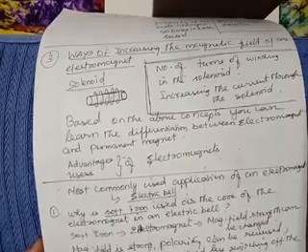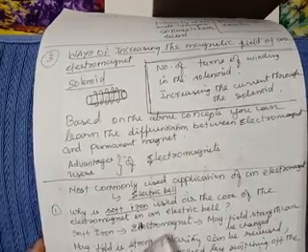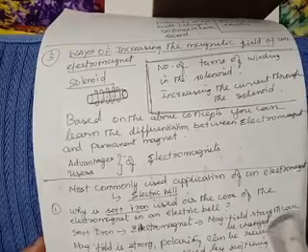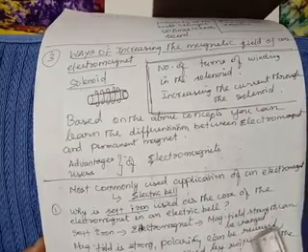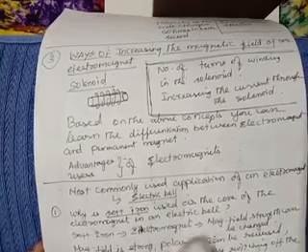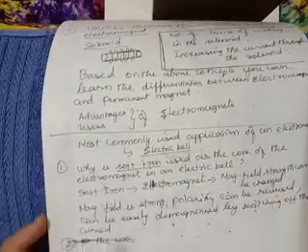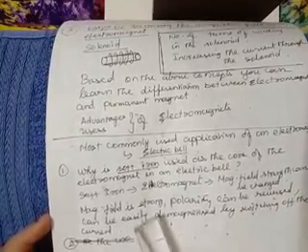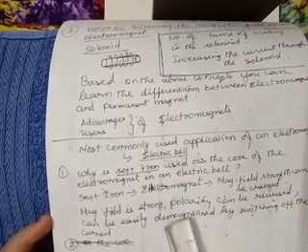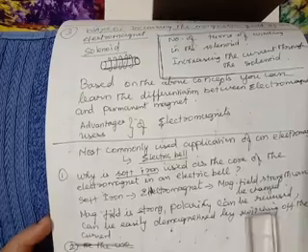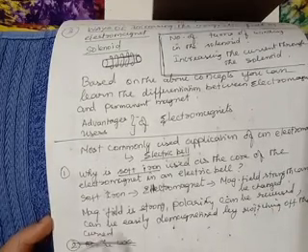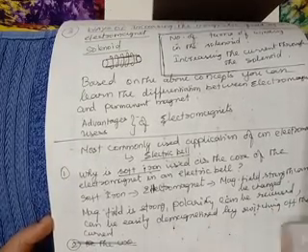Let us understand. Soft iron becomes an electromagnet and the magnetic field strength can be changed. If you use a permanent magnet, magnetic field strength cannot be changed. The magnetic field is strong. Polarity can be reversed. Polarity means the ends of the pole can be reversed if you are using AC current. And it can be easily demagnetized by switching off.